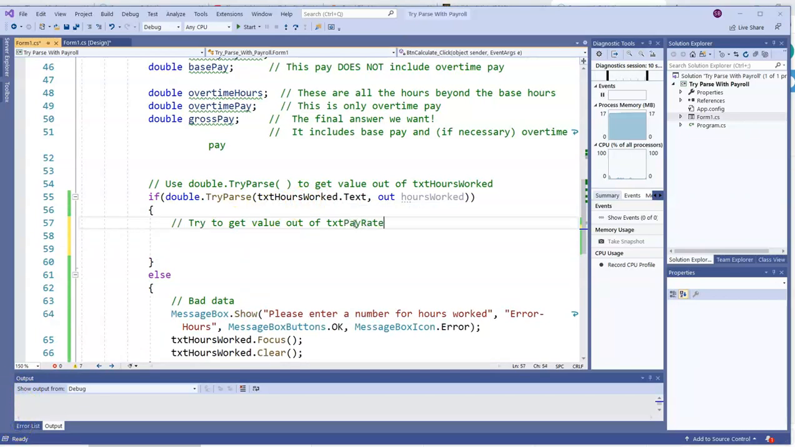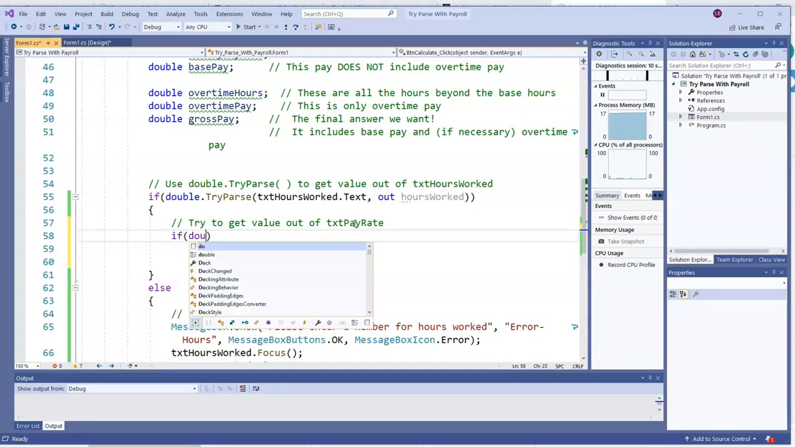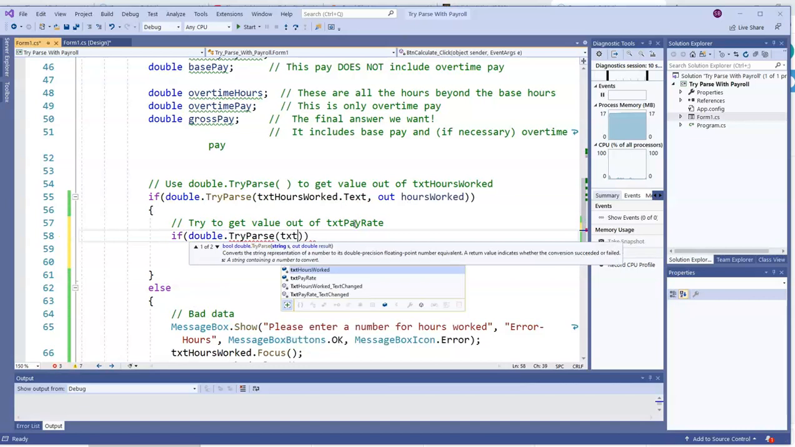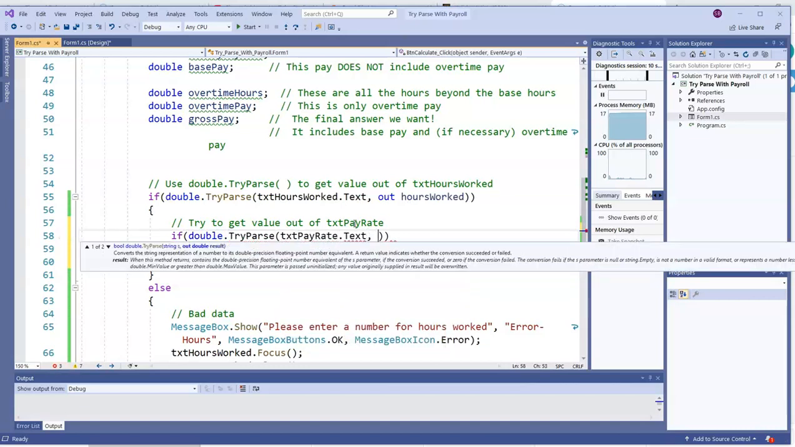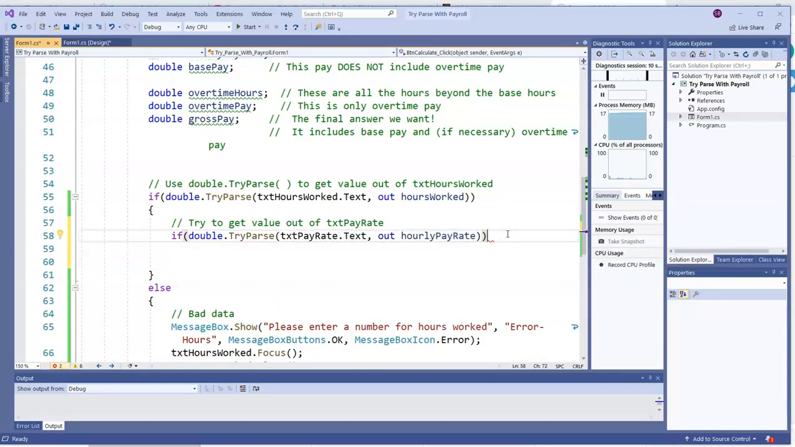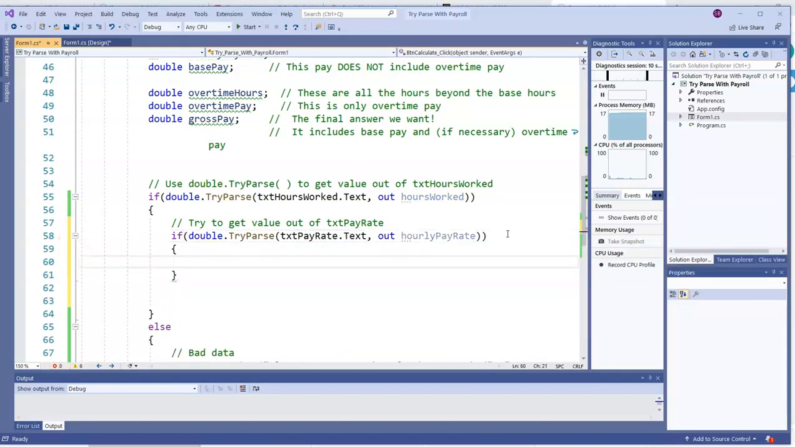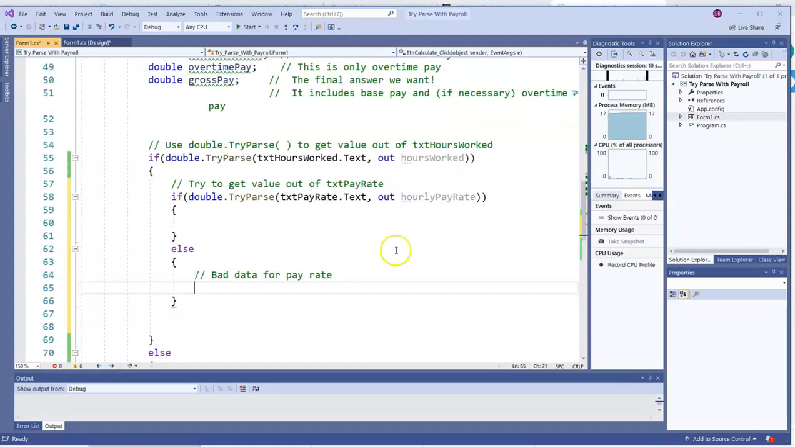We've got to do the same thing with another text box, txtPayRate. So we'll do if double.TryParse, put in txtPayRate.Text, comma out, don't forget that keyword out, hourlyPayRate, because that's the variable we want to have it go into if it works out, if it returns true. If it's false, if that doesn't work, we're going to drop down into this else. And we'll know that it was a problem with the pay rate because it's that very text box that gave us the issue trying to get the text out of there parsed into a double.